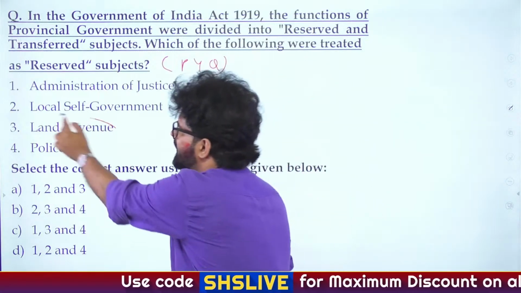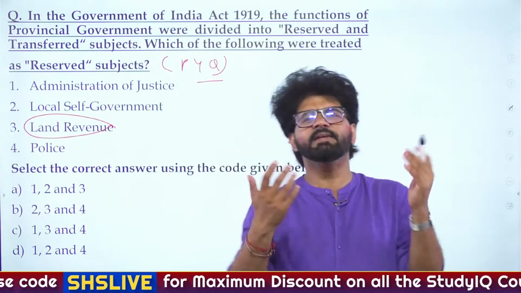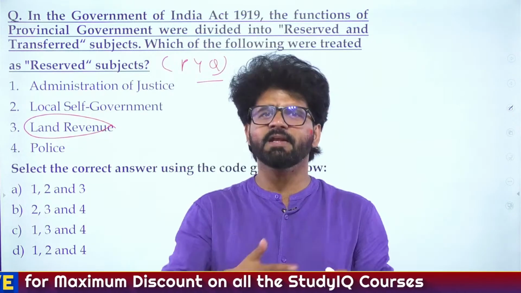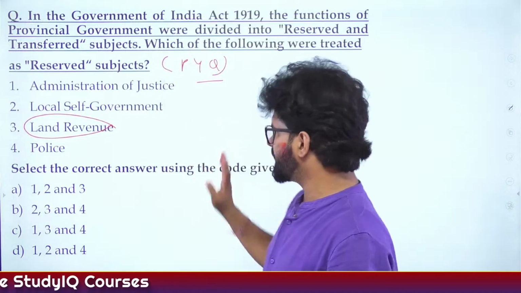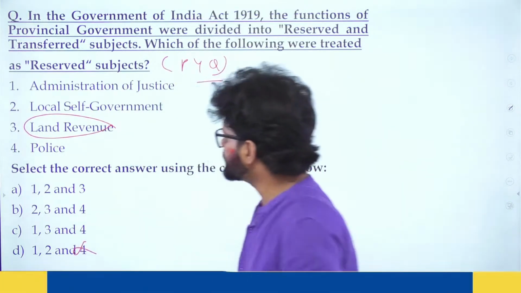Revenue, obviously. Revenue is very important. People say money is not important. First earn money, bro, then give those lectures. So money is actually very important. So third has to be in reserved subjects. Eliminate option which does not have third.